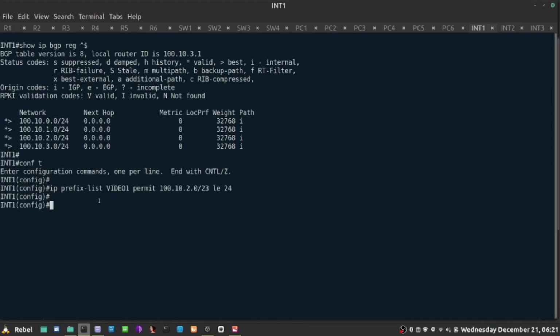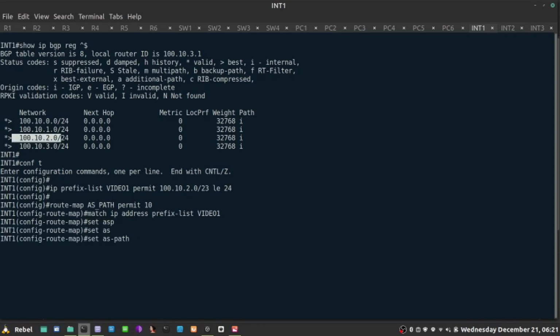Now I'm going to create a route map. Whoops. Route map. I'll call this AS path permit 10, and I'm going to match on this prefix list. Match IP address prefix list video 1. For this particular prefix list, which means for these two prefixes, I'm going to set AS path prepend, and I will add my own autonomous system a couple of times.